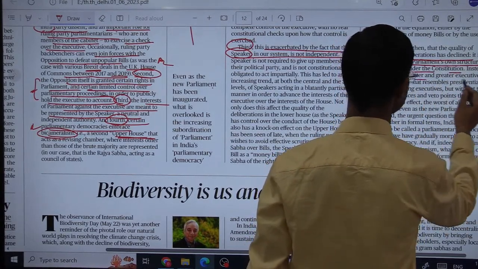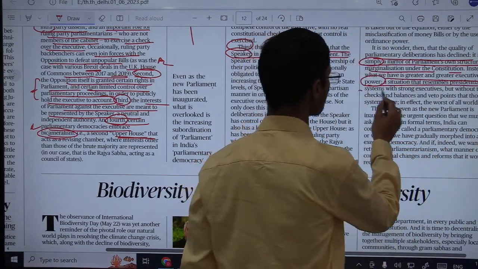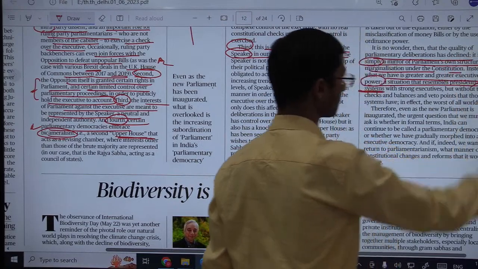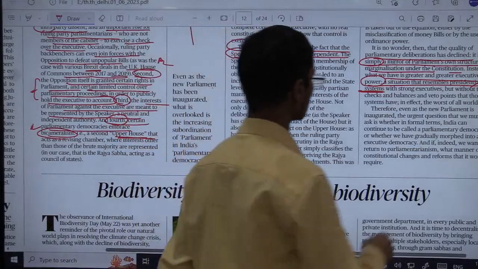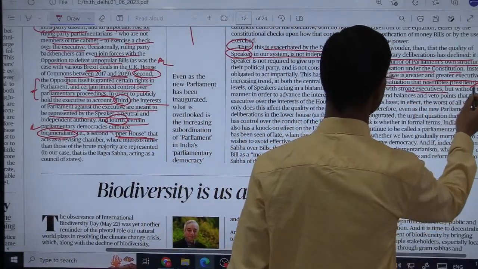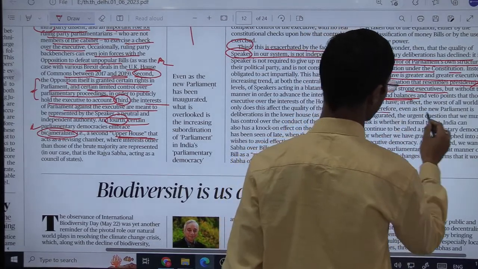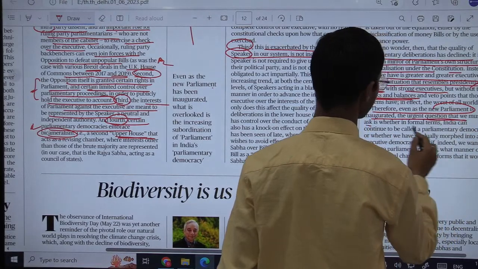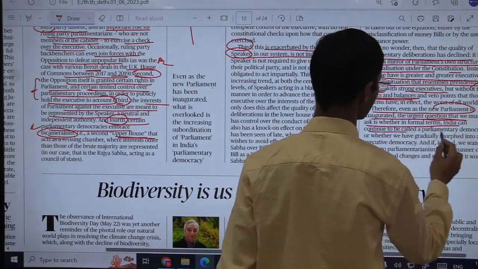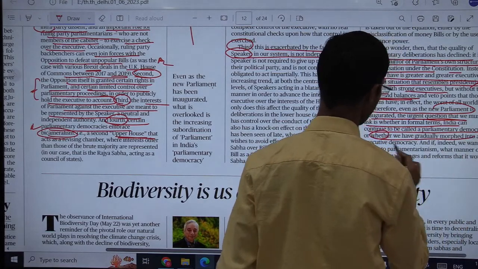Instead, what we have is greater and greater executive power, a situation that resembles a presidential system. Again, a very important question: prime ministerial versus presidential setup of government, with a strong executive but without checks and balances. Further, therefore, even as the new parliament is inaugurated, the urgent question that we must ask is whether in formal terms India can continue to be called a parliamentary democracy, or whether we have gradually morphed into an executive democracy.